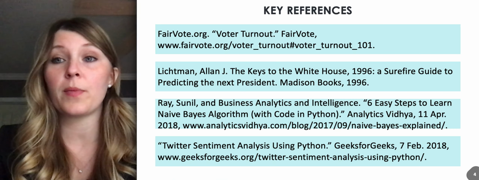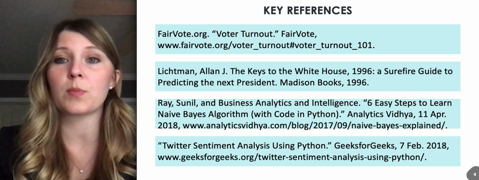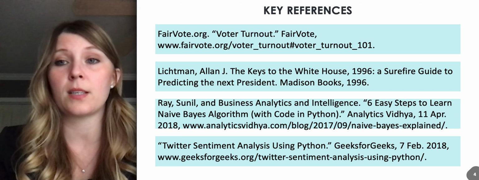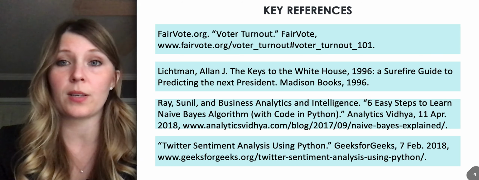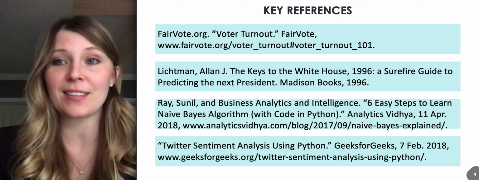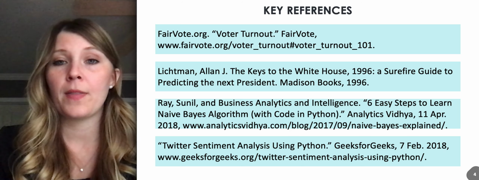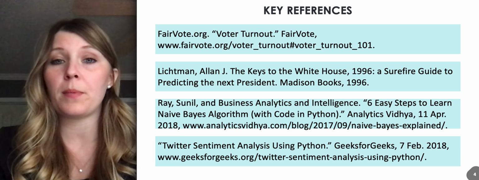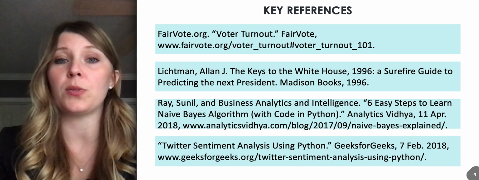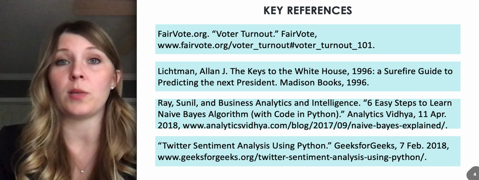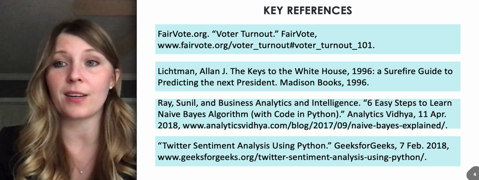Okay, so here are some of the key references that I used during this project. So the first one just told me that 50 to 60% of us actually go vote and therefore gave me more motivation because people care about this subject. The next one was the keys to the White House. This was important for me because it gave me different things that I could use as possible features in my classifier model that I could use to actually predict the president, things that matter.